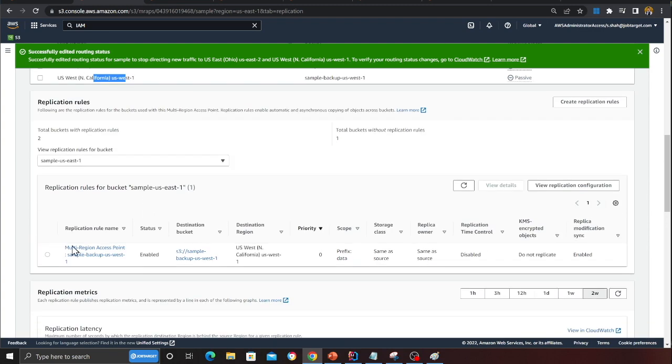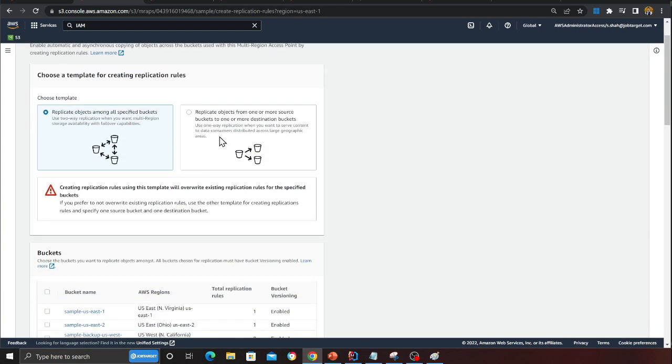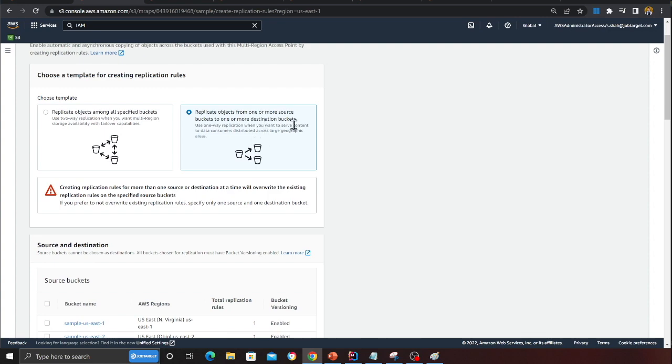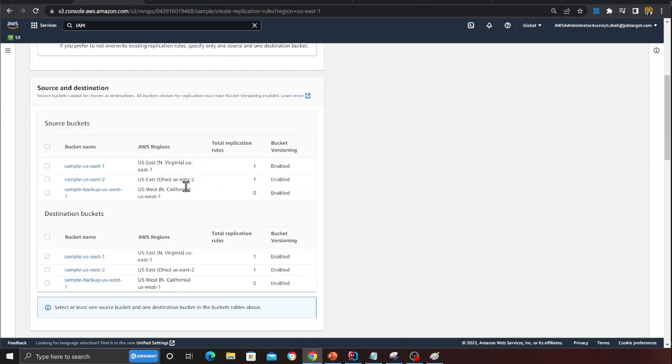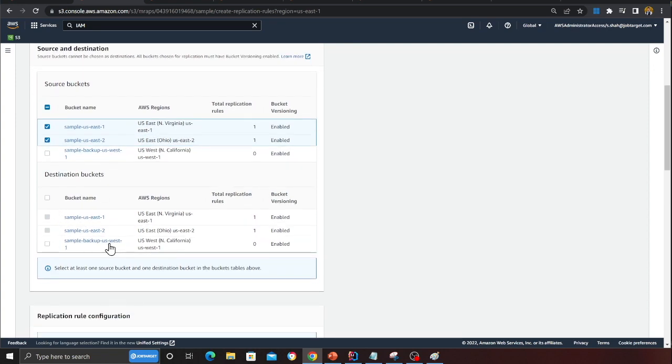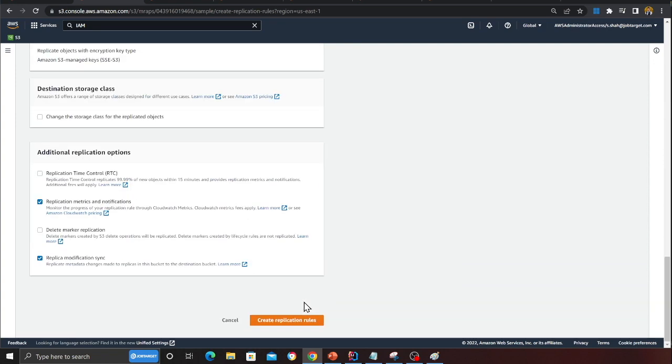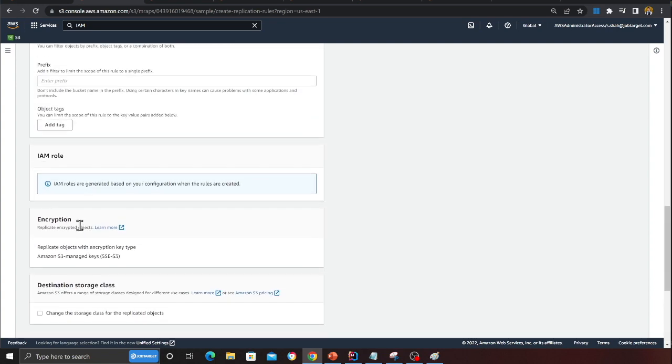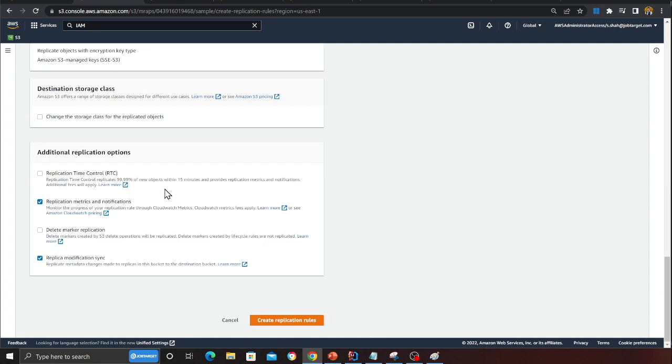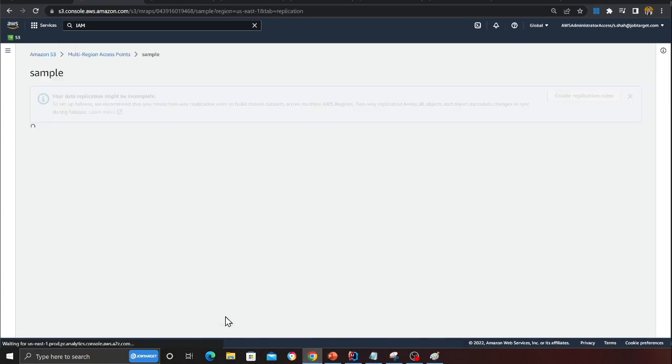So now we need to create the replication rule. I already have one, but I can just show you the steps. You can click here, click on replicate objects from one or more source buckets to one or more destination buckets. In the source bucket, you want to select your US East 1 and East 2, both active and passive buckets, right? And in the destination, select your backup bucket, right? You can add a prefix here if you want, and then click on create replication rule.